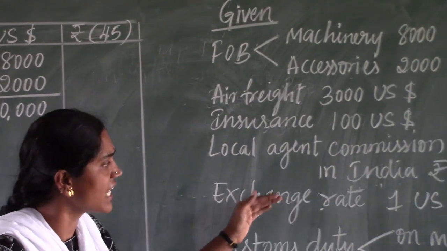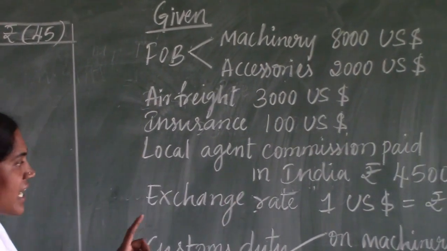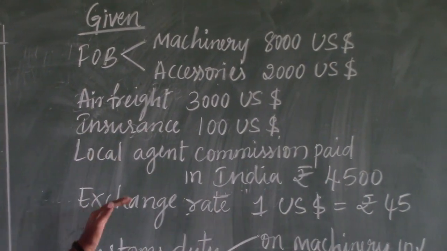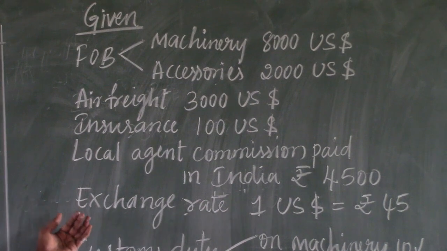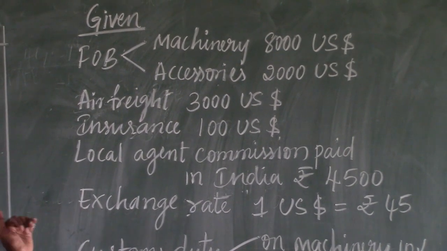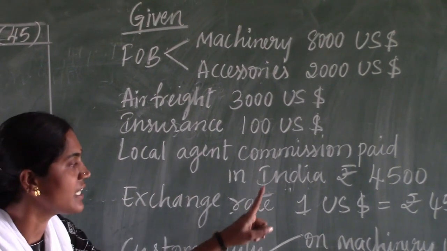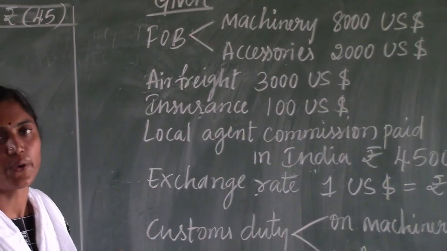Then the exchange rate they are given. There is only one exchange rate given: 1 US dollar is equal to rupees 45. There is no information like different kinds of exchange rates being given, as in our previous question. They are given only one exchange rate, and that should be considered for the calculation.